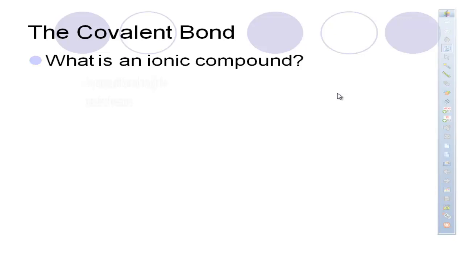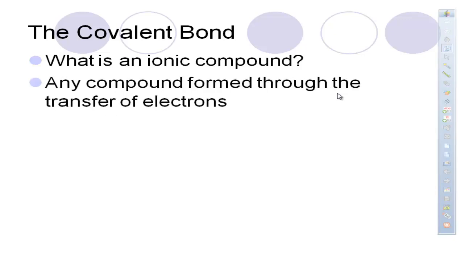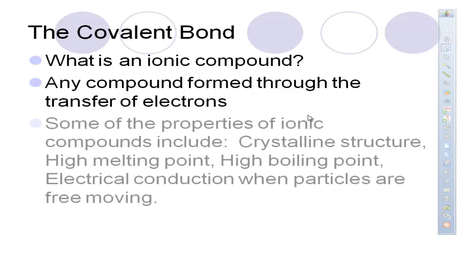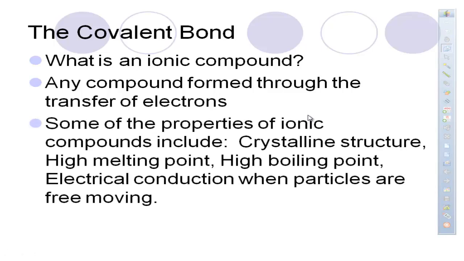Again, when we talked about an ionic bond, we said that that was any compound that was formed from the transferring of electrons. Basically, what we're saying is one atom is going to gain electrons while another atom is going to lose electrons, typically between a metal and a non-metal. Some of the properties that we said for ionic compounds included crystalline structures, high melting points, high boiling points, electrical conduction when the particles are free moving or when they were melted or dissolved in water.